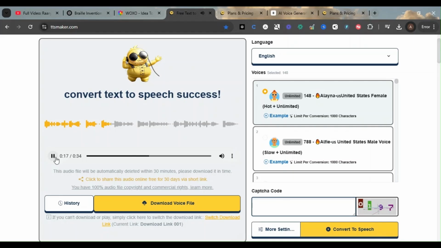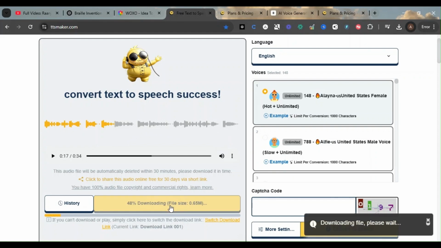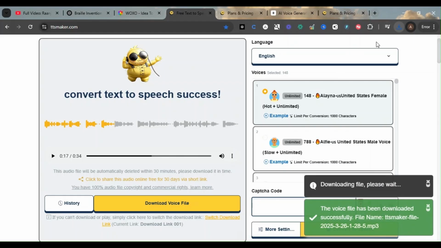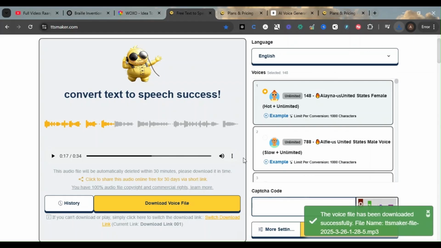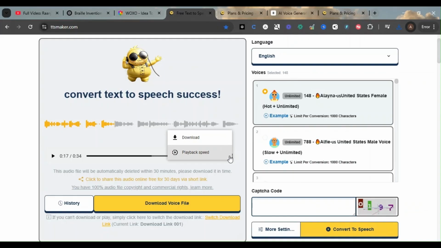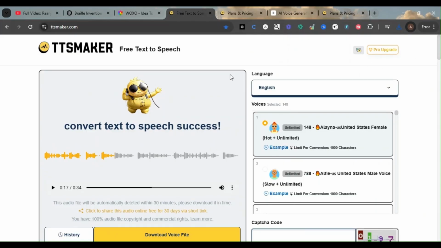A sharp tool pierced his eye. This is how it will work. The entire content is generated in MP3 format. What you have to do is simply click on this download voice file, and you can see it's getting downloaded. It got downloaded. Or else you can click on this and also download from here. This also will work. So this is how this tool works.